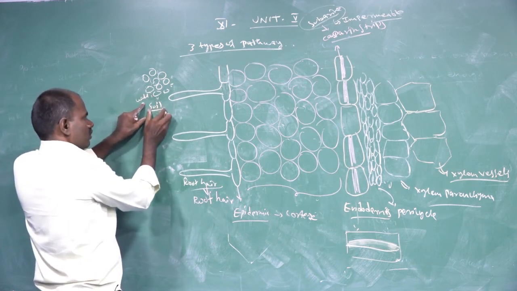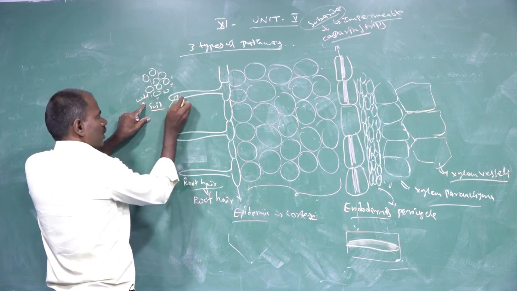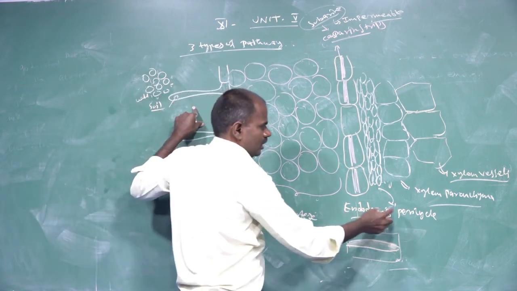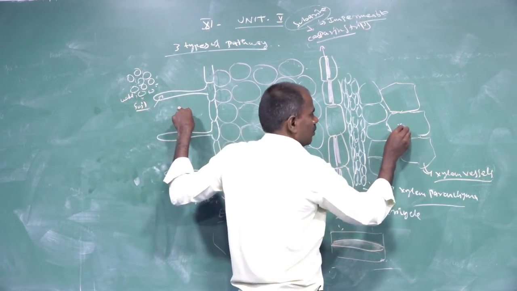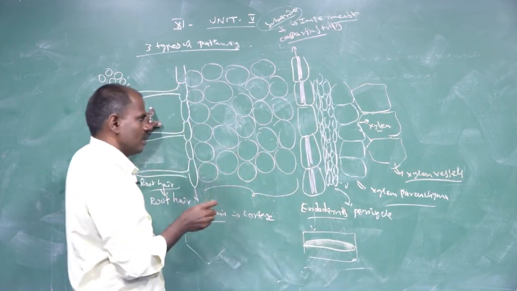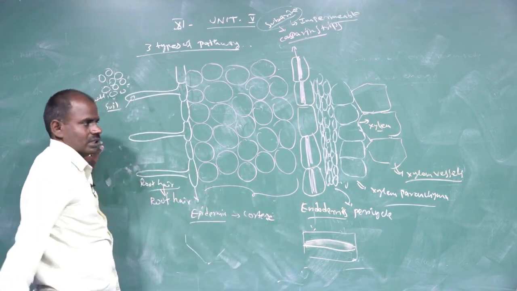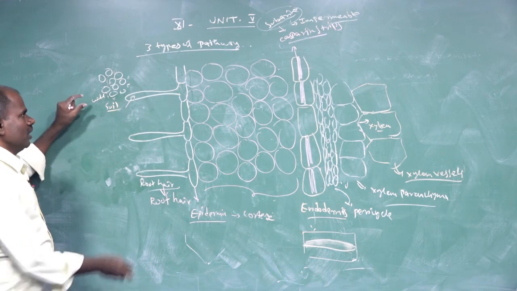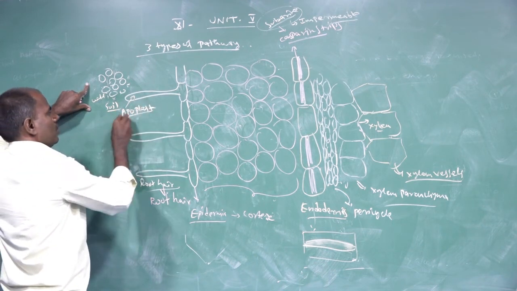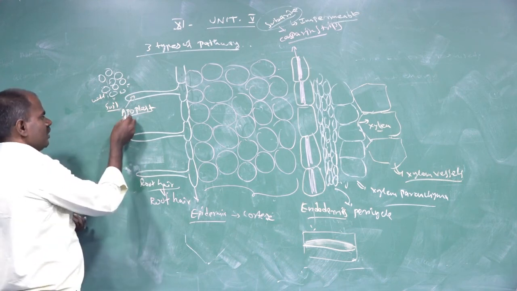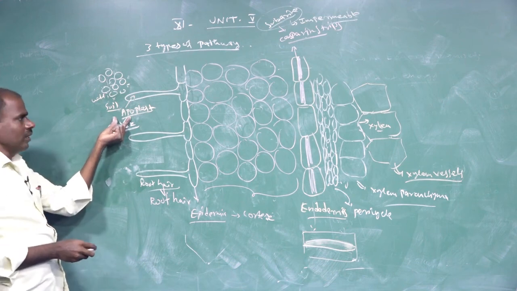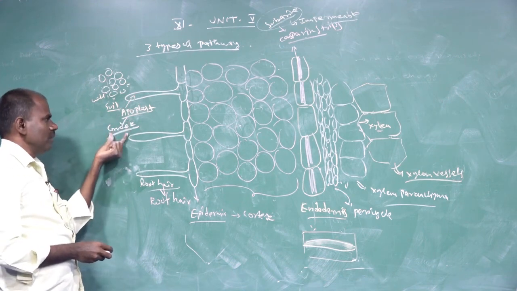The water molecules present in the soil particles are absorbed by the root hair zone, then pass through the epidermis, cortex, endodermis, and pericycle to reach the xylem. That process is called absorption of water by the process of osmosis. So what is the apoplast pathway? The word apoplast is derived from Greek words.